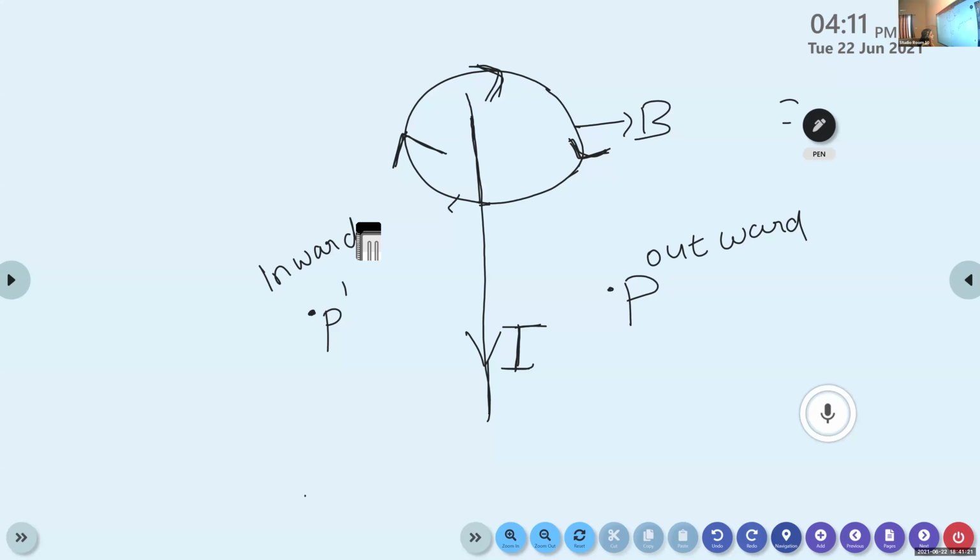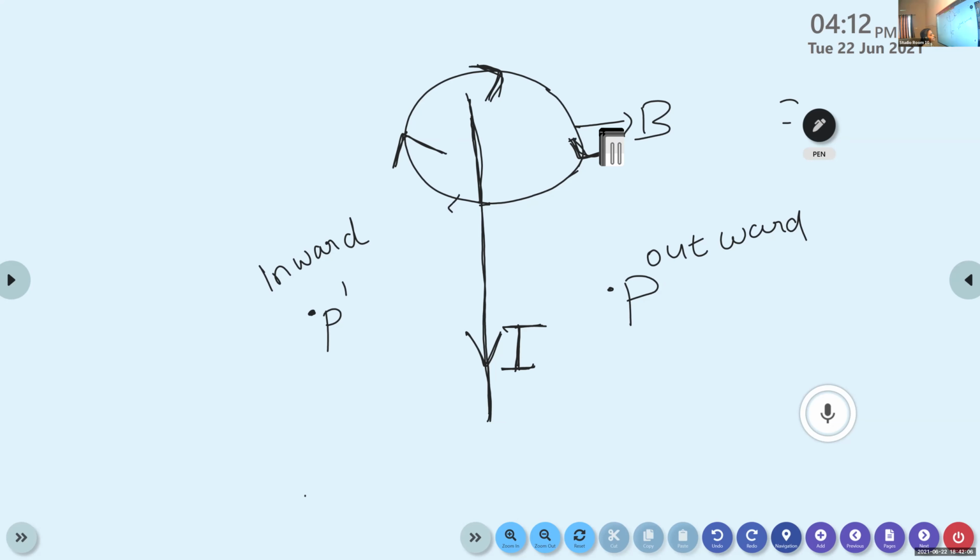So here we are finding the direction of the magnetic field by applying the right hand thumb rule. In the second case, we consider a straight conductor and let I be the current that flows through the conductor. When a current flows through a current carrying conductor, it produces a magnetic field. In this case, the direction of the current is downward. The thumb shows the direction of the current and the wrapped fingers show the direction of the magnetic field. So the direction of the magnetic field is clockwise. If the current is downward, the magnetic field is clockwise. That is what we represent here.